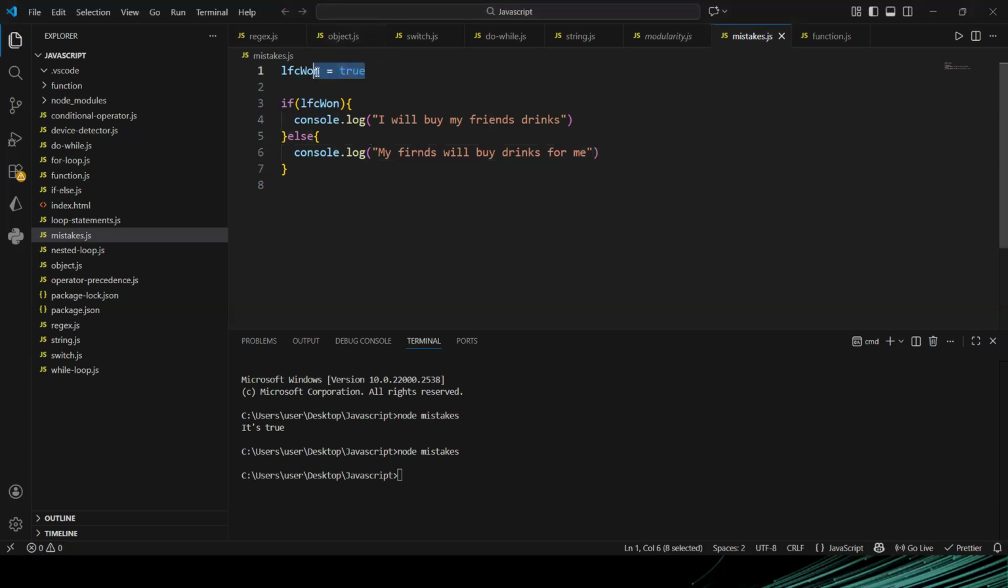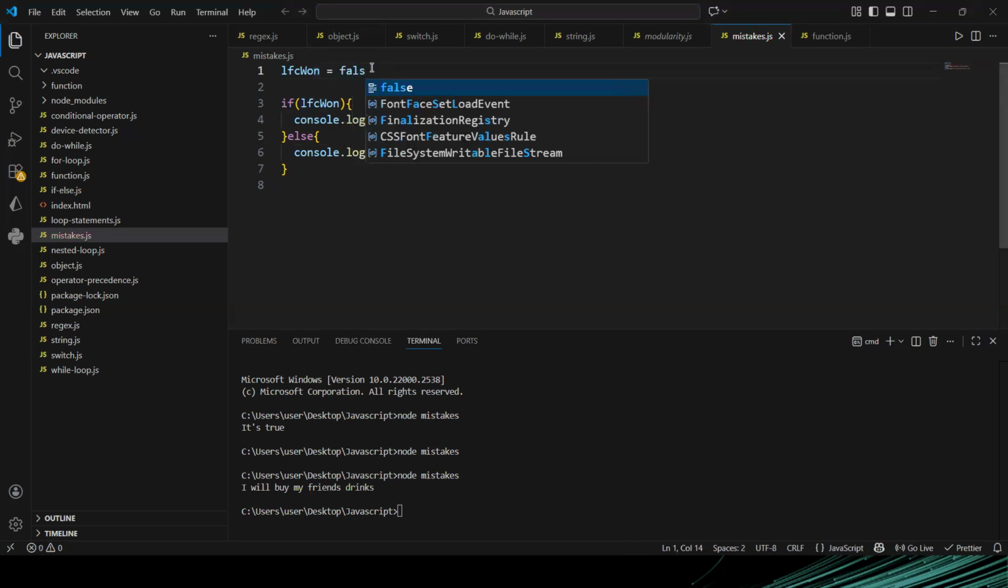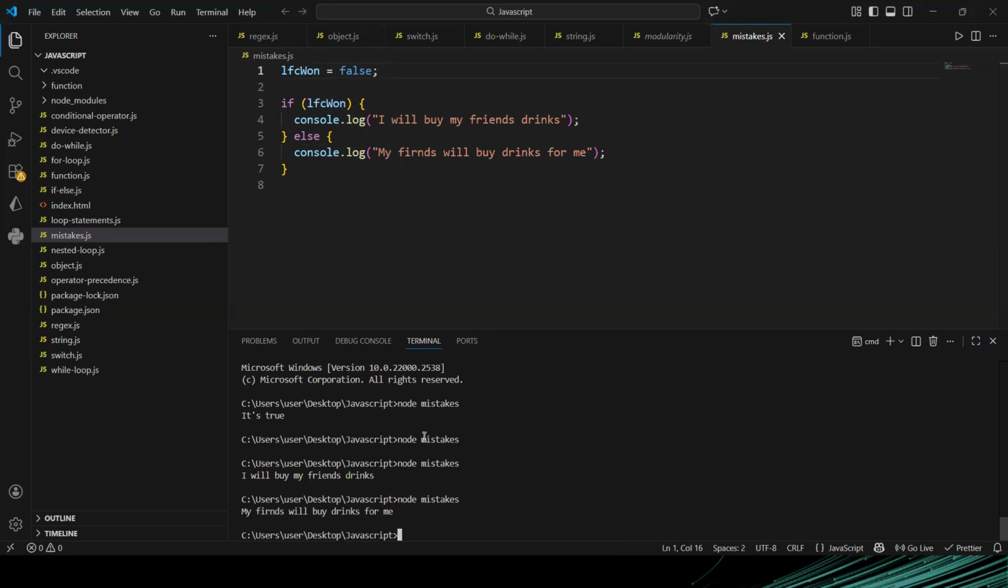Now, because our value here is true, this will evaluate to true. So if I run this code, it's going to say I'll buy my friends drinks. But if I change this value to false, for whatever reason, and I run this code, you can see it says my friends will buy me drinks because this becomes false. So this is the if else. If this thing happens, do this. Else, if it is not true, do this.